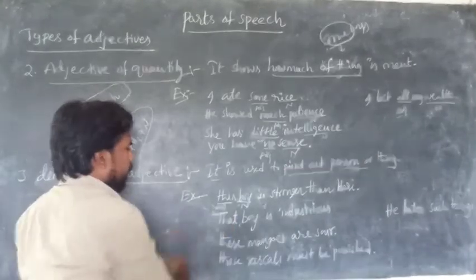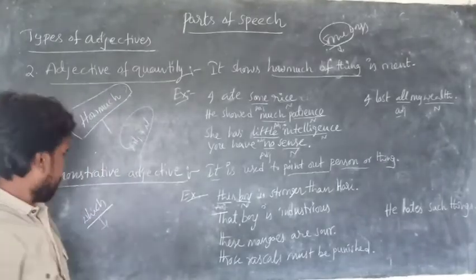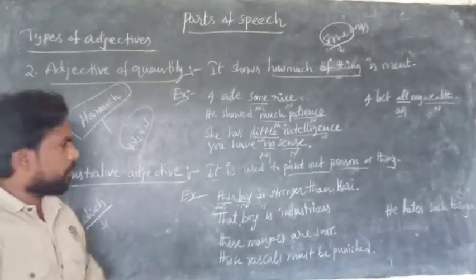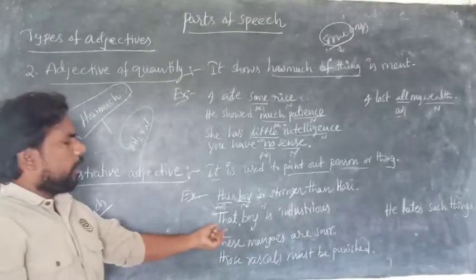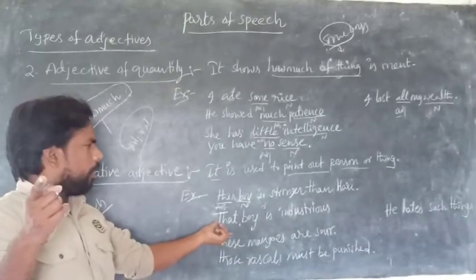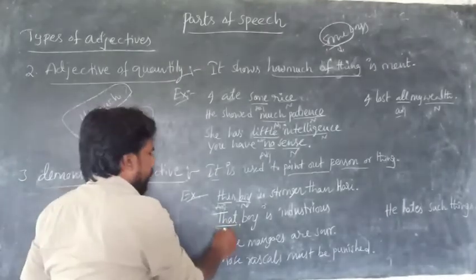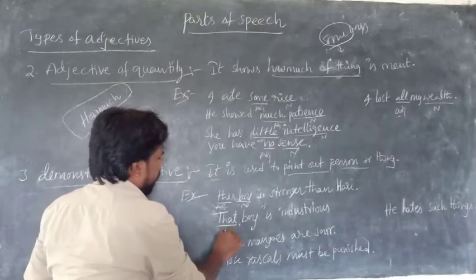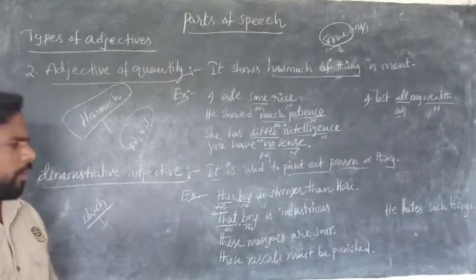Here one more example is there. That boy is industrious. Who is industrious, or which boy is industrious? That boy. Here, that is called a demonstrative adjective because boy is a noun.